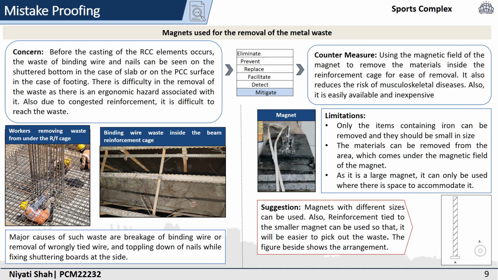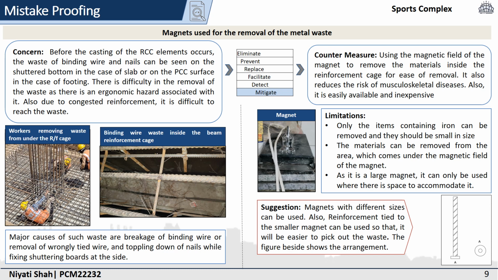Now, another solution which has been analyzed is magnets used for the removal of material waste. The major concern here is that there is a lot of waste of nails and binding wire found on the shuttering bottom in the reinforcement cage. There is difficulty in the removal of that binding wire and waste, and it is also an ergonomic hazard for the laborers. In order to mitigate errors which have already occurred, the countermeasure is using a magnet.